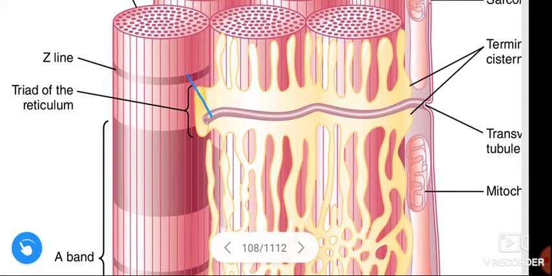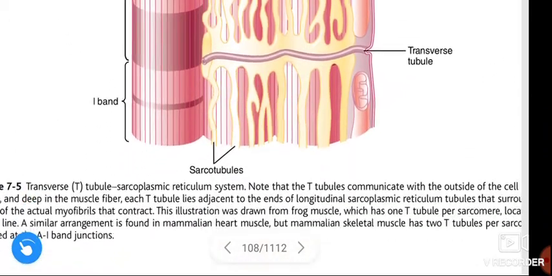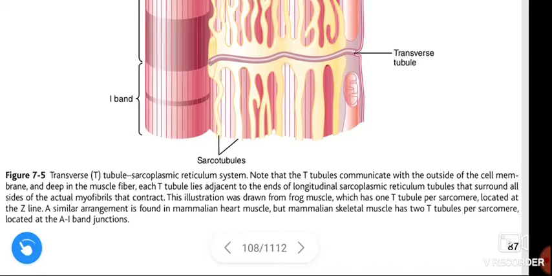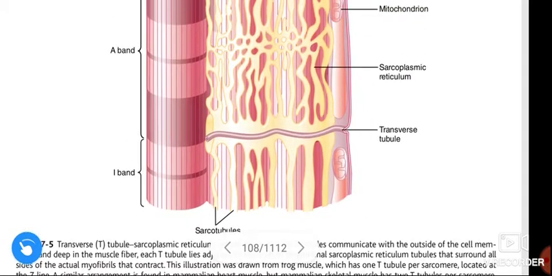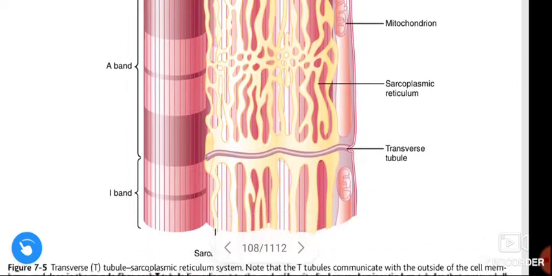So some difference you are observing, but these both are in horizontal. This T tubule is located at the Z line. A similar arrangement is found in mammalian heart muscle, but mammalian heart muscle has T tubules per sarcomere located at the AI band junctions.